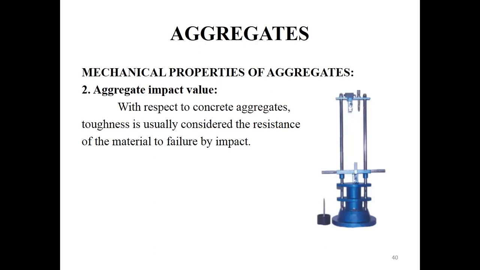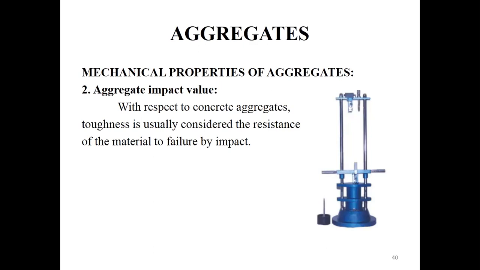Then we take a hammer. The hammer weight is 14 kg. It is raised about 380 mm, that is, the height of fall of the hammer is 380 mm. The height is measured from the upper surface of the aggregate in the cup, that is, the mold we are taking.